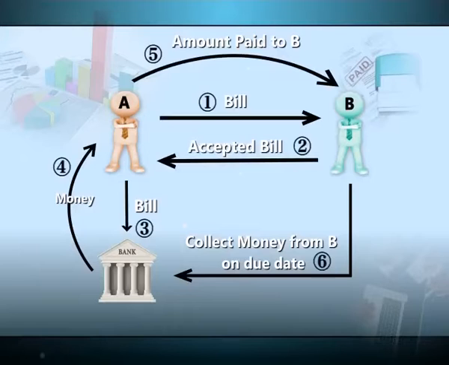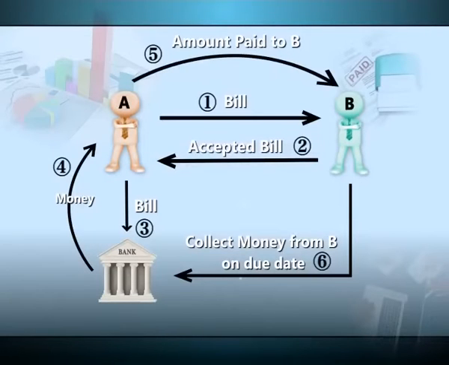Okay. The bank takes that bill as a form of security and gets it discounted. Discounting means that the bank is going to deduct the charges for that period of time for which the bill is made and make the payment to A immediately. And the bank will not get the full payment of the bill? No. The full payment of the bill is going to be received by the bank from B itself. So A is going to get a help. Such kind of helping bills are basically the accommodation bills.